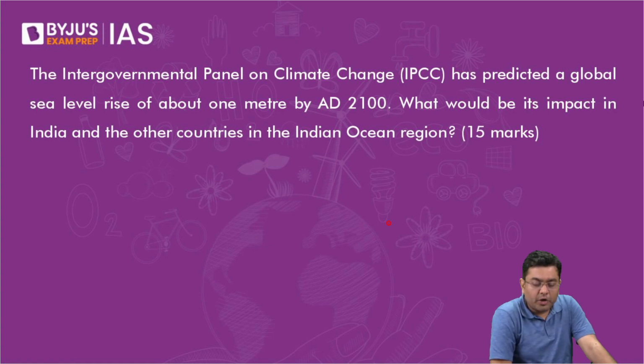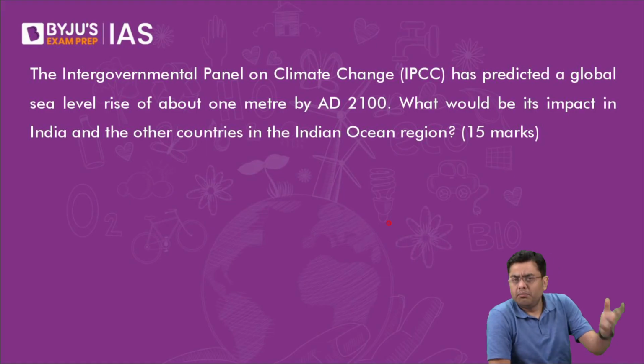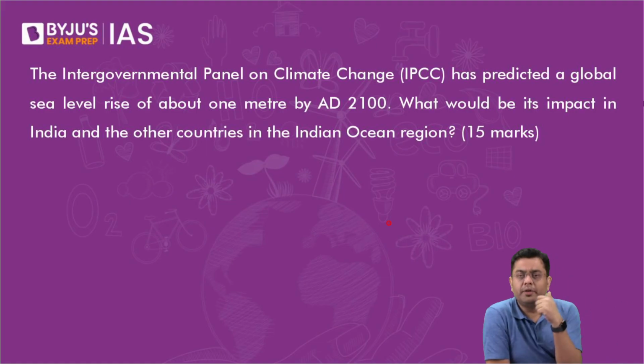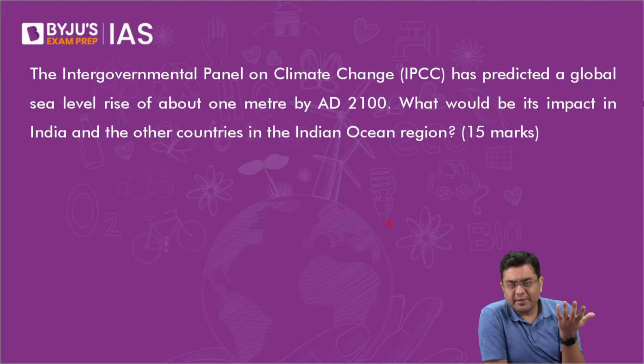IPCC has predicted a global sea level rise of about 1 meter by 2100 AD. What could be its impact on India? Basically, if the seawater is going to rise, then coastal flooding will be very imminent and very frequent. You will also have the fragile ecosystem across the coastline meeting sudden death. Many areas will be submerged, leading to mass migrations. The fertile areas getting submerged means there will be an impact on food production and the food security of the region. So these are the points that you have to highlight in these areas.